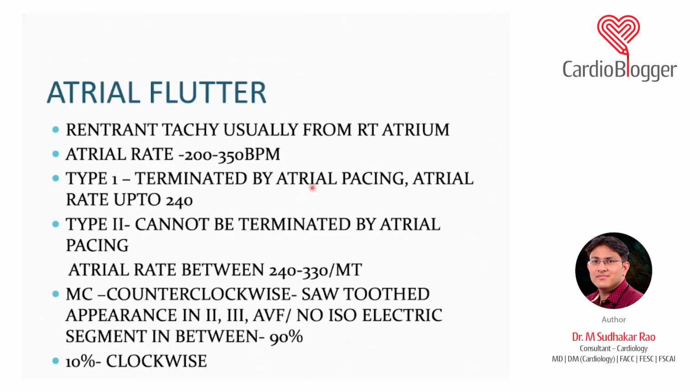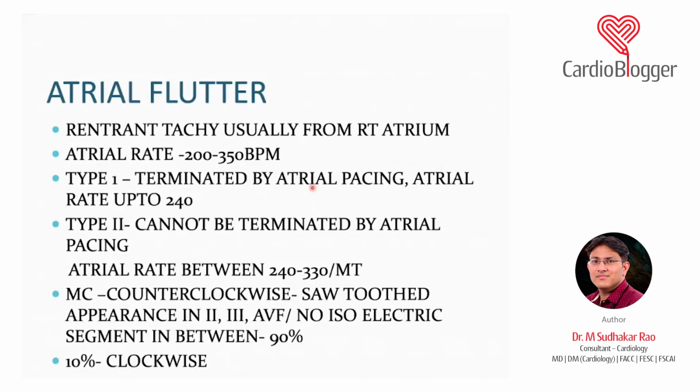If you are not able to make out the P waves, or even if you can make out one P wave on the ECG, where the P wave should not be like a sinus rhythm but like an SVT, in that type of case you should always consider atrial flutter. What you have to do is give a carotid sinus massage or adenosine. You will be able to bring out the flutter waves, and then again it will go back to the high rate. So that is something which you should always do.